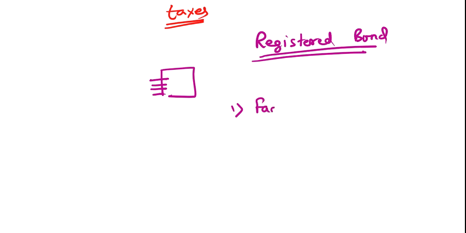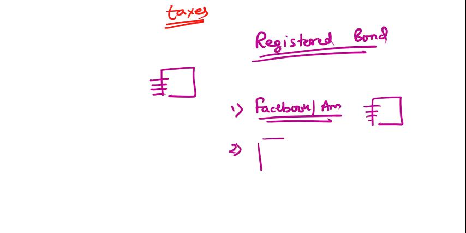If I am talking about Facebook, or Google, or Amazon, whoever is issuing the bond must ensure that they put all their legal information on the document. Second important point is whatever collateral they are putting up as a pledge, they must mention that collateral in the document.